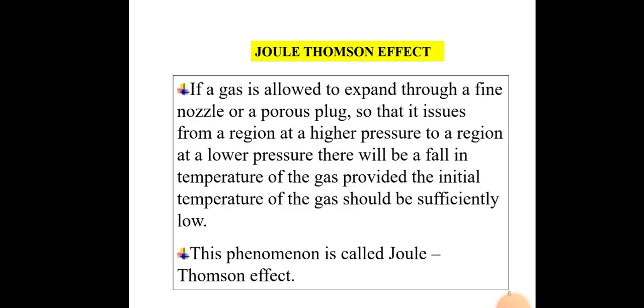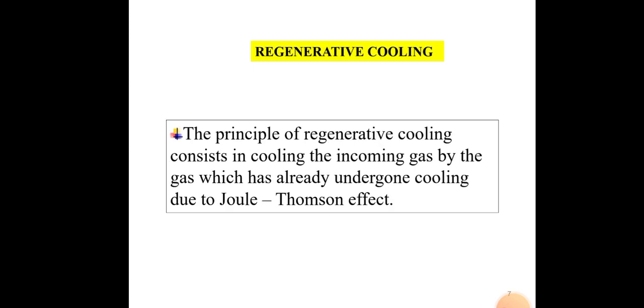Joule-Thomson effect. This is another method to produce low temperature. If a gas is allowed to expand through a fine nozzle or a porous plug, so that it passes from a region at a high pressure to a lower pressure, there will be a fall in temperature of the gas, provided the initial temperature of the gas is sufficiently low. This phenomenon is called the Joule-Thomson effect.